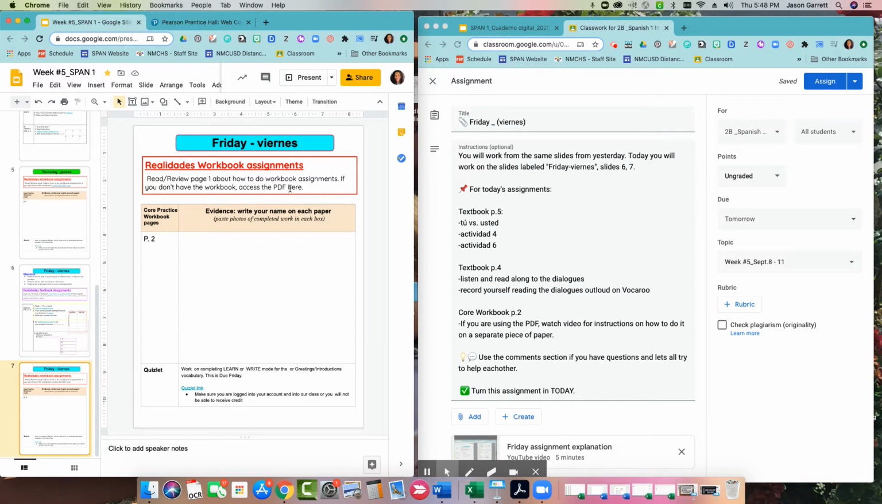So the link here was incorrect. It took you to the guided practice, and you're going to be working on the core practice. Another mistake that is here is yours says page 1. We did that yesterday. You need to be working on page 2. So make sure you read the instructions here in the Google Classroom so you're working on the correct page.